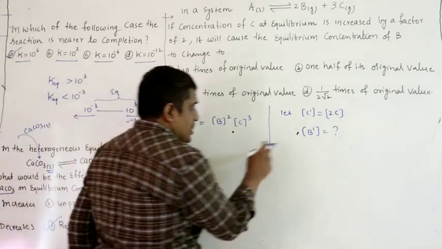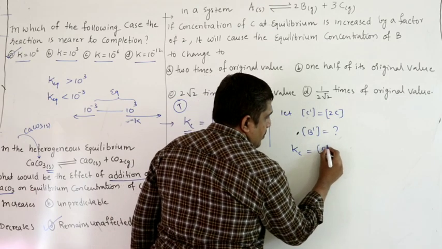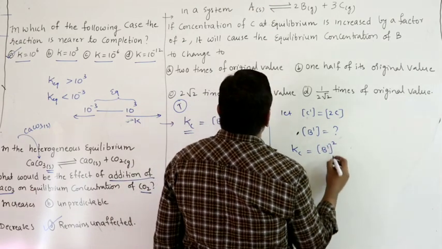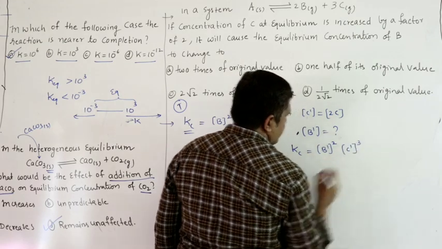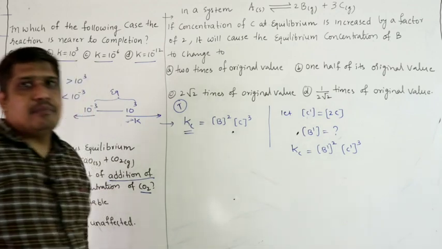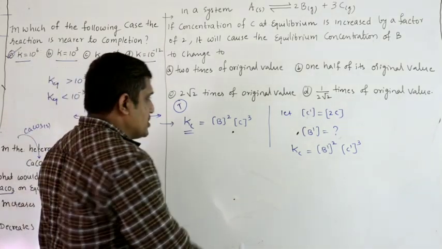So here Kc must be equal to B dash squared, C dash cubed. Kc must be the same because temperature is constant. If you change concentration, the Kc value will not change.